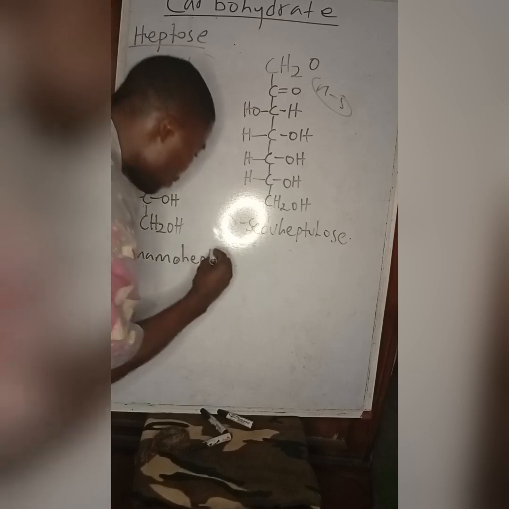Quickly, for mannoheptose, I can also convert it to the functional group isomer, which is a ketone form. How do I change it? Here will be CH2OH, CH2OH, and I have a ketone group here. So it's no longer mannoheptose, it's now mannoheptulose, a ketoheptose sugar. So this is how we draw them.